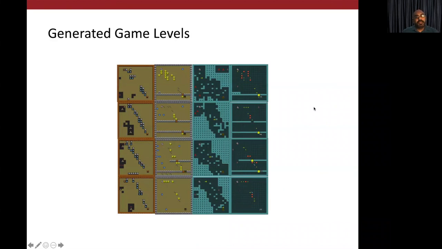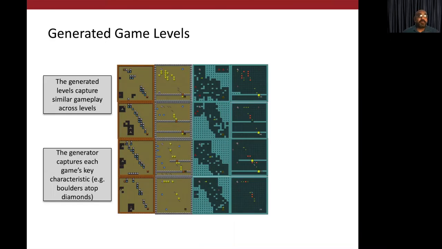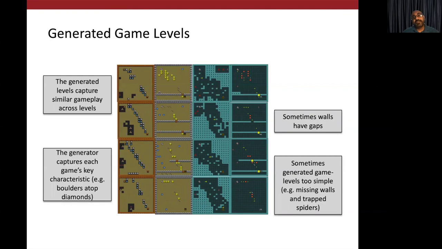Now let's look at the generated game levels. Here we show 4 examples of game level sets. One can see how the sprite patterns are mimicked across the different games, indicating similar gameplay. The generator also captures individual game-specific characteristics like placement of boulders on top of diamonds in Boulder Dash on the leftmost column.